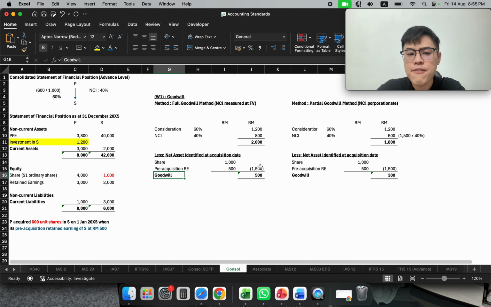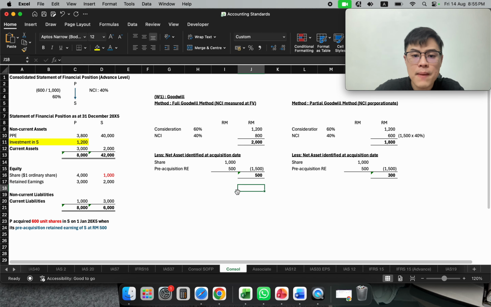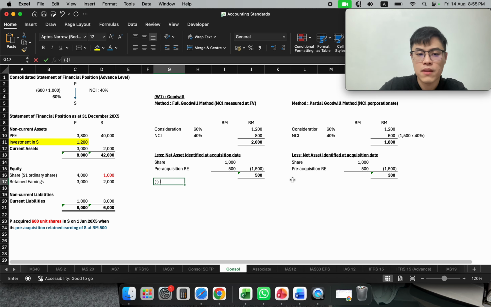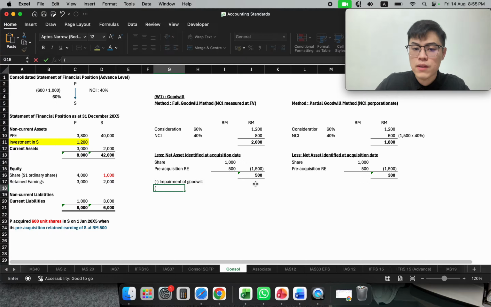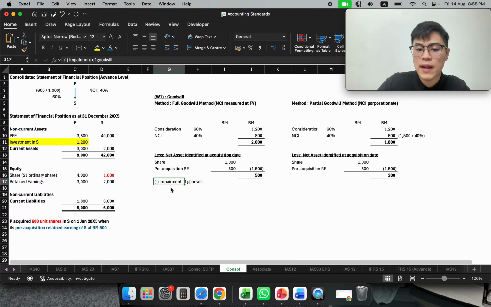But let's say I further complicate the situation, whereby I am having an impairment of goodwill, and my impairment of goodwill now is, okay, just let's assume 100.